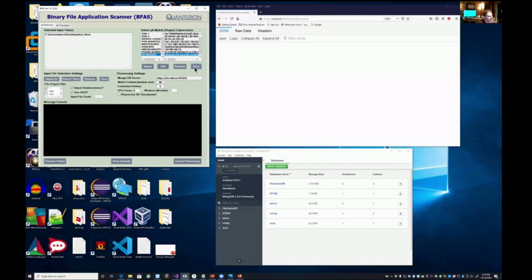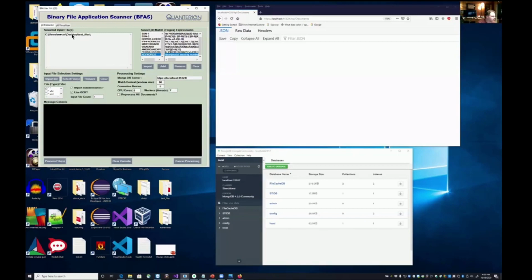An organization can define up front the kinds of things that are important, and then search for those things by processing these binary files where their text and their metadata are extracted, and the regular expressions are searched in the underlying text. Where those are identified, they are reported back and stored in a MongoDB database, a document-centric repository where they can be searched and reported on. So this tool can operate on select files or can operate on file shares.